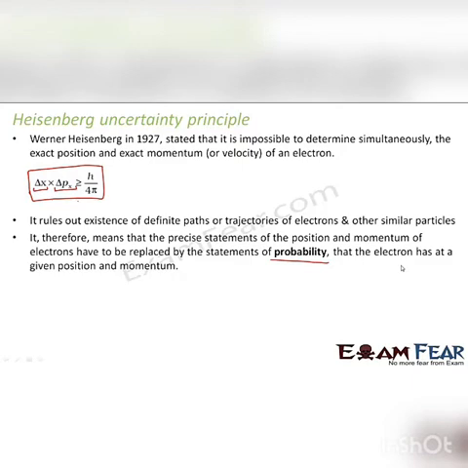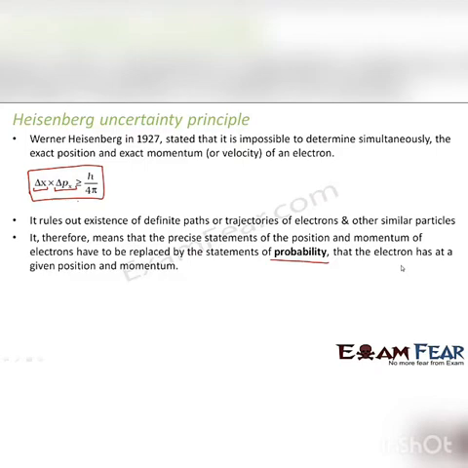So Heisenberg told that we can never be sure of the exact position or the exact momentum at the same time. So whenever we talk about the position of the electrons, the motion of the electrons around the nucleus, whatever we are talking about in atomic structure, we are basically talking about the distribution and movement of the electrons around the nucleus. So we can never use precise statements that electrons will move in these orbits, electrons will have fixed radius, electrons will have this and that. We can never use those statements.